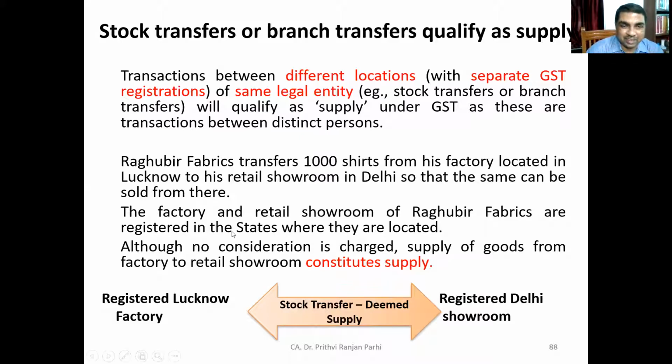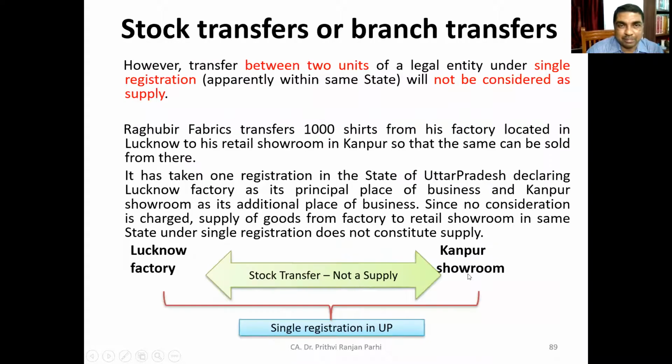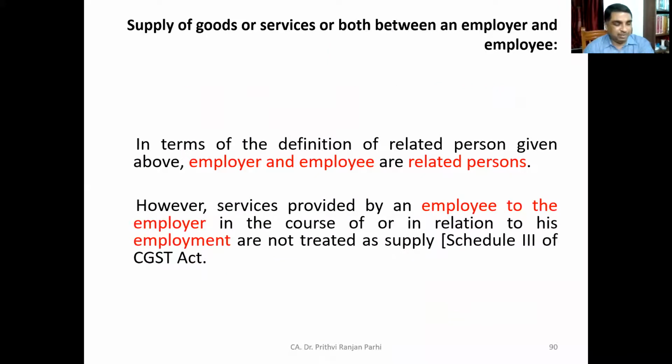There are two different registration numbers, entity same, and instead of PAN based, there can be two registration numbers. So in that case, stock transfer or branch transfer shall be treated as supply. But if the two units are carrying a single registration, then they will not be considered as supply. This concept we have discussed in the previous class. I think up to this, concepts are clear to you.